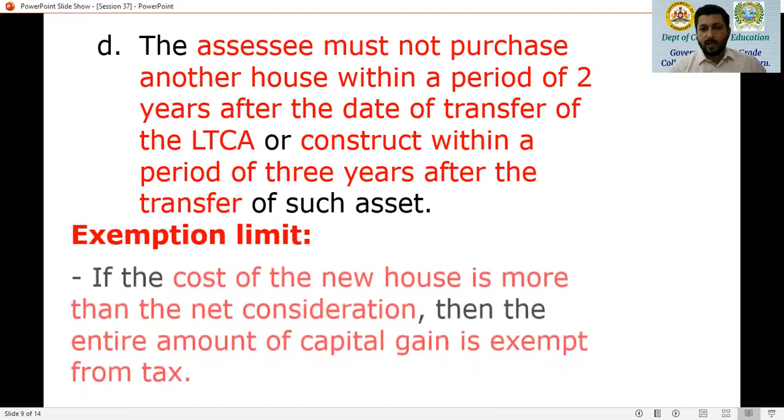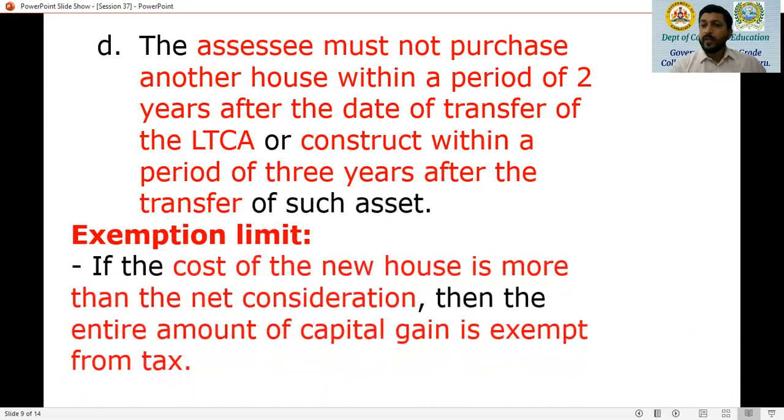Now, what is the exemption limit? If the cost of the new house is more than the net consideration, this is very important. First time we are coming across the concept of net consideration. Net consideration is nothing but the sale consideration of the long-term capital asset minus the selling expenses.